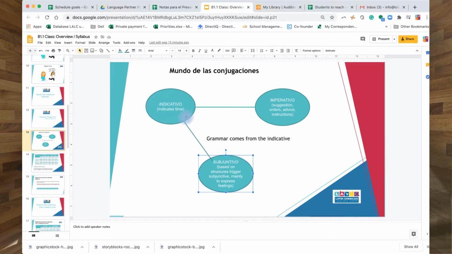So the indicative indicates time, and the imperative gives suggestions or orders, so its function is not to give time. So the subjunctive, okay, so this part